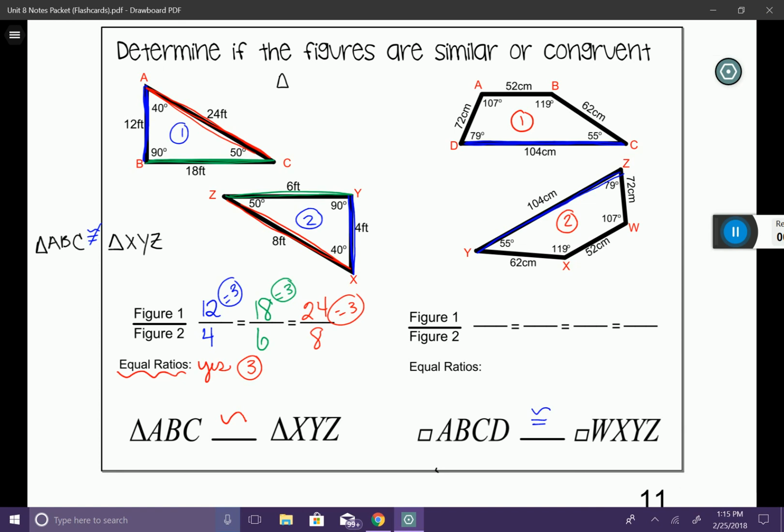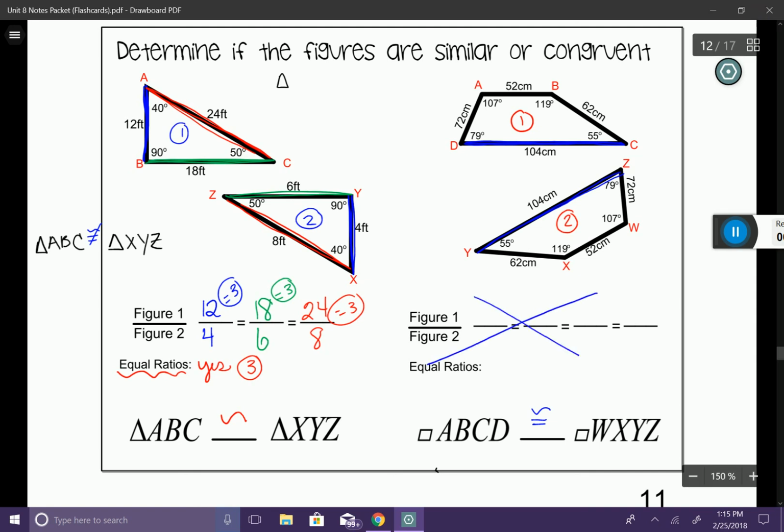And if they're congruent, they're not necessarily similar, because similar means that they're the same shape but a different size. But we've just proved that these are both the same shape and size, so they're congruent. So really you don't need any of this information down here on this question.